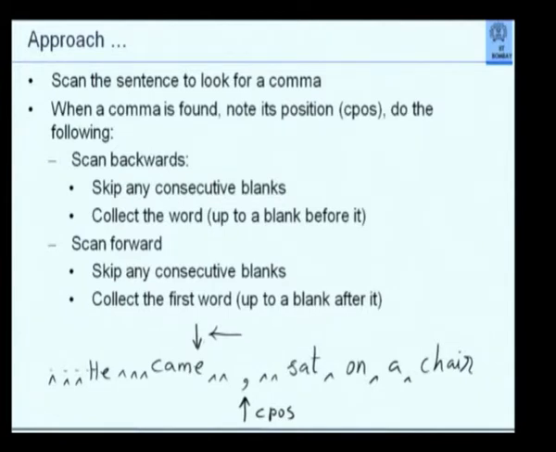Any character which is not blank is part of the word. So I will keep moving backward till I come to this point, because this point is the first blank. So from the moment I discover the blank, I will come out. And when I discover a blank, I will go back here and point this here. Now I have got 2 pointers. One, the beginning of the word, one, the end of the word.